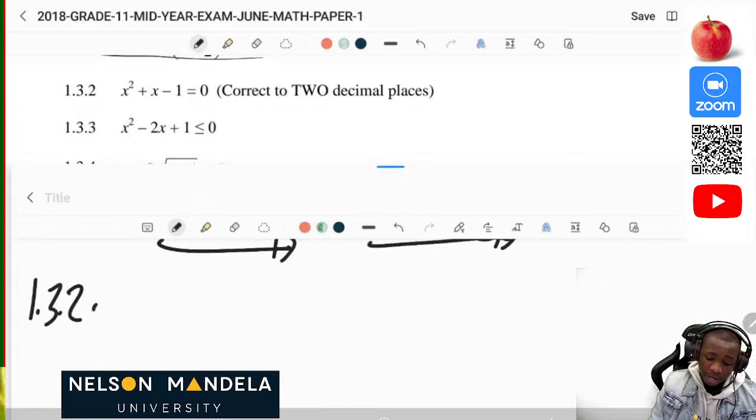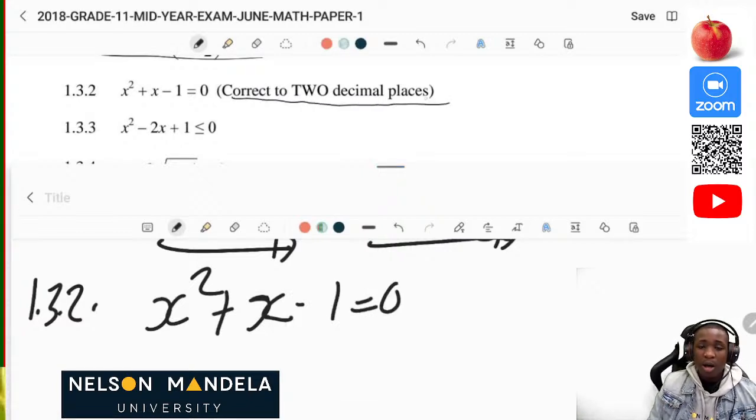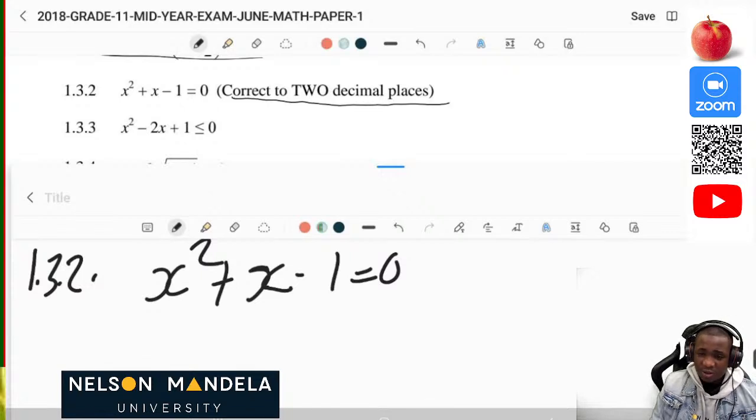1.3.2, we are given x squared plus x minus 1 is equal to 0. Then they said in brackets that it should be correct to 2 decimal places. The moment they say correct to 2 decimal places, your mind must say, okay, 2 decimal places, which means you don't have to try to solve for factors. You just have to go directly and use the quadratic formula.